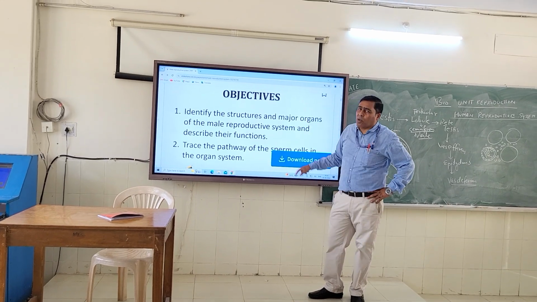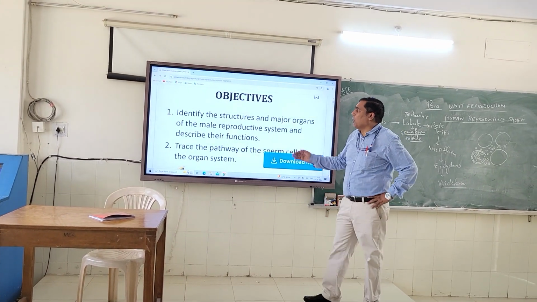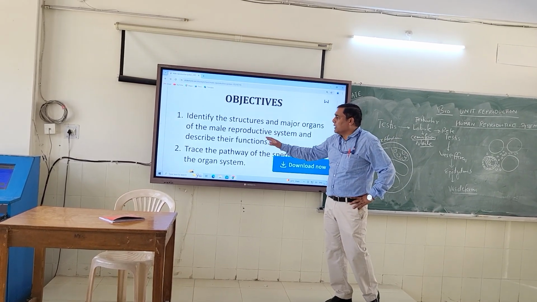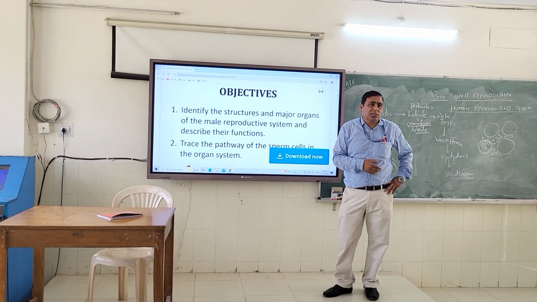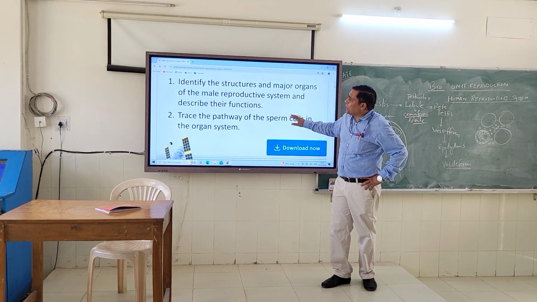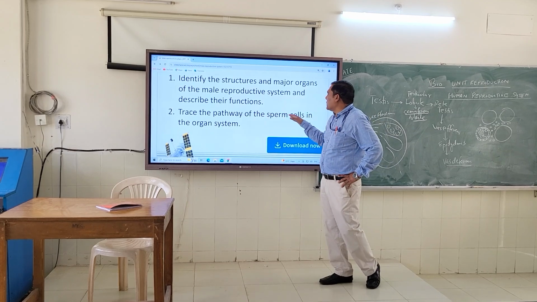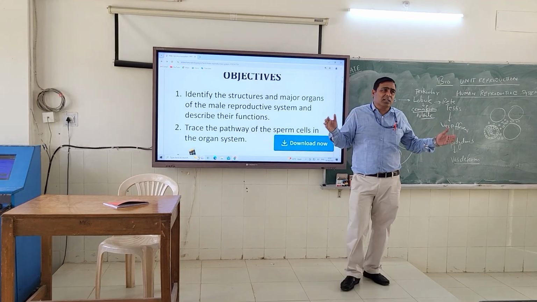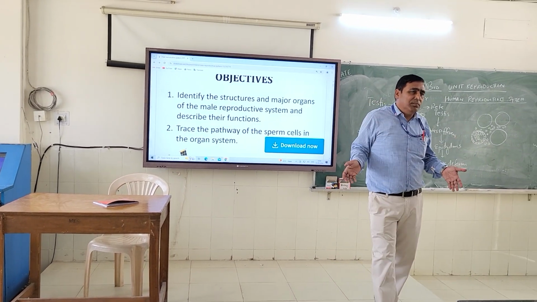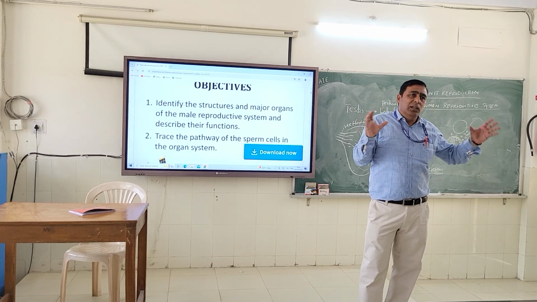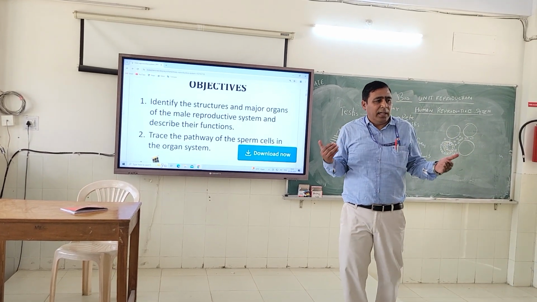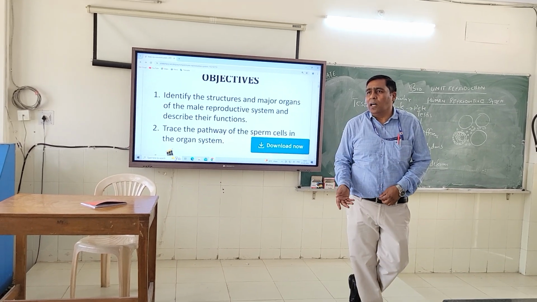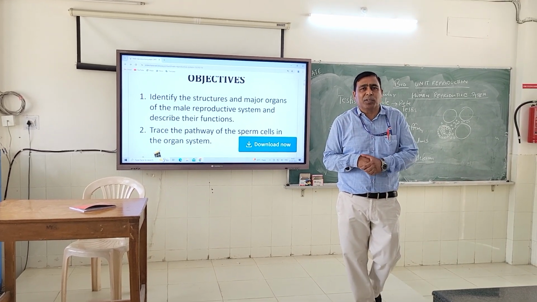Our primary objective is what? We have to identify the structures and major organs of the male reproductive system and describe their functions. We already talked about the same in the last lecture. The second objective is to trace the pathway of the sperm cells in the organ system. If you know the structure, the physiology will come. Morphology means the outer structure, anatomy means the internal structure. So definitely you will be able to answer the other questions and easily understand the physiology.